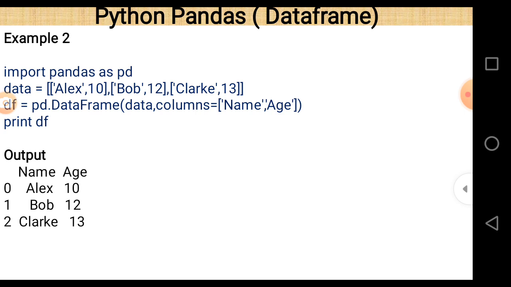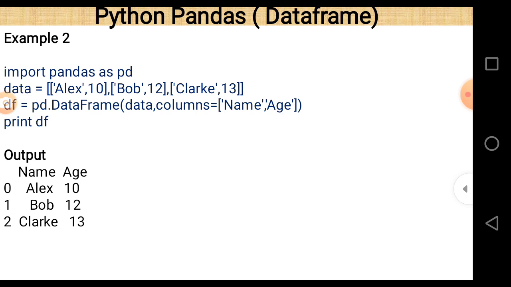Similarly, ['Bob', 12] and ['Clark', 13]. So these are three lists that are part of a single list, which means a nested list is here, or more than one list is passed within a single list. When we want to create a data frame using this data, we just write pd.DataFrame again and pass this data as an argument.